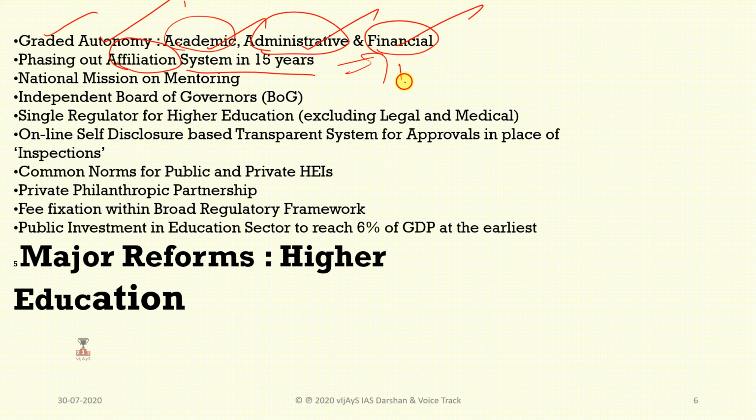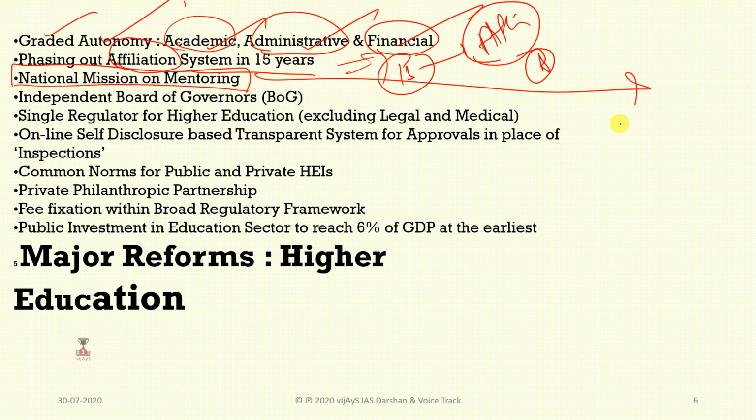So within 15 years, affiliation will be removed, and only autonomous power will be given. A national mission will be monitoring it. So every university will be monitored under the national mission. Otherwise, in education, nowadays we can see every university is having more or less the same standards.